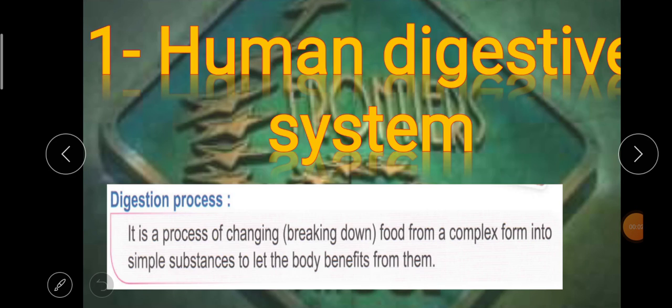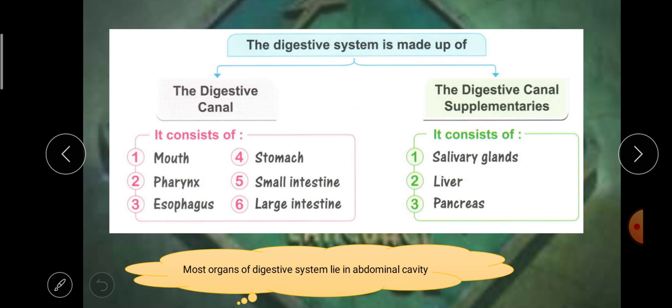Hello, grade 4. Today we will continue the human digestive system. Last time we said that the digestion process is a process of changing or breaking down food from a complex form into a simple form to let the body benefit. And we said the digestive system consists of the digestive canal and the digestive canal supplementers.